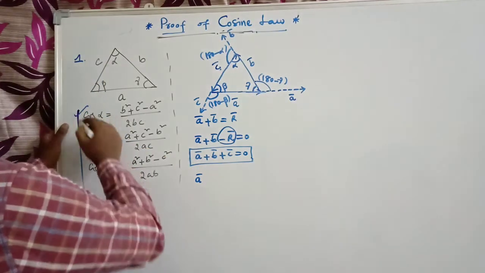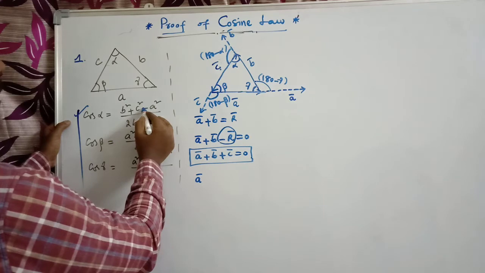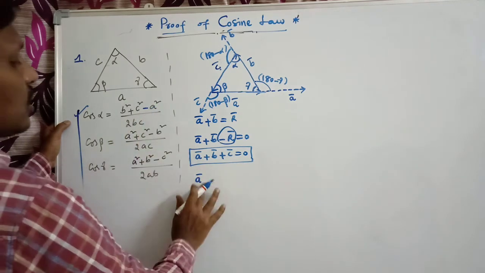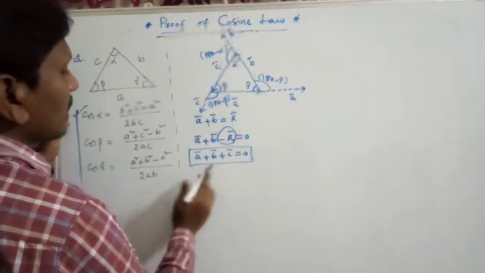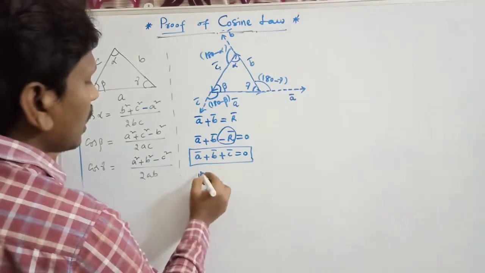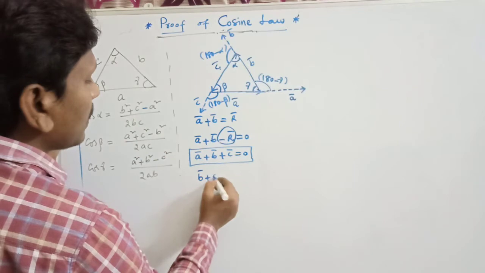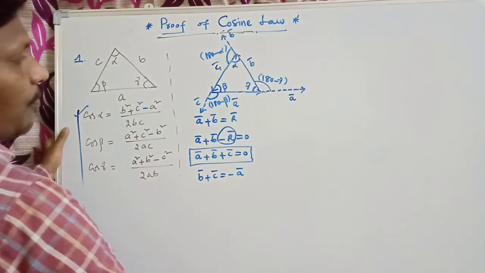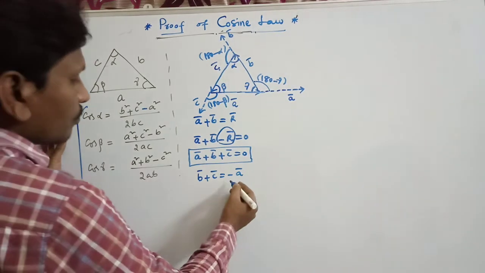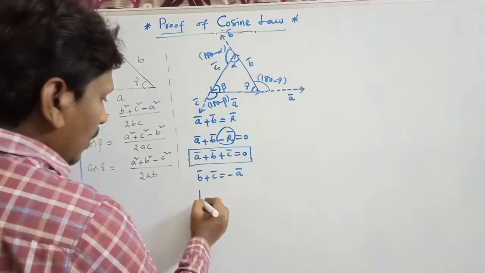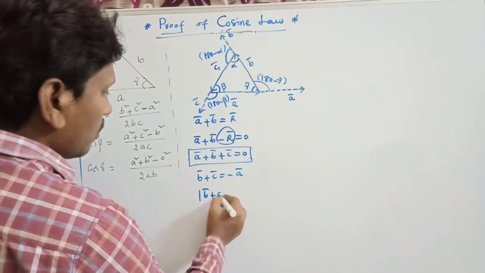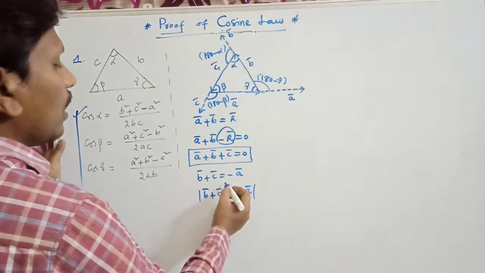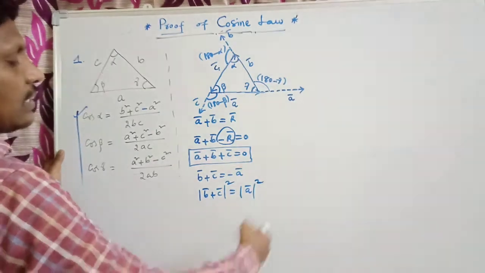To prove this first one, we should get the minus a bar square, nothing but this side must come out as a minus. So from this expression I am writing it as b bar plus c bar equal to minus a bar, because there is a minus. Okay, and I'm applying mod and square on both sides.